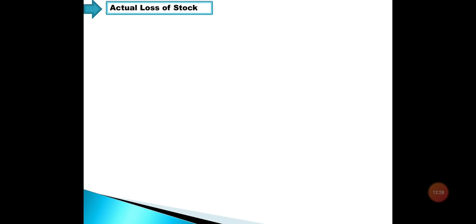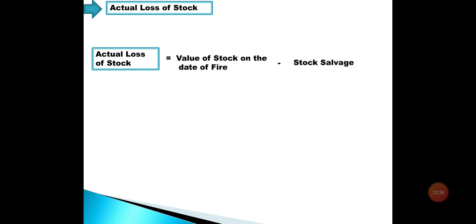Students, with the help of the value of stock on the date of fire, we can find out the actual loss of fire. The value of salvage we have given in the example, and that value of salvage is 4,000. As I have told you before, the actual loss of stock we can find out by deducting stock salvage from the value of stock on the date of fire.